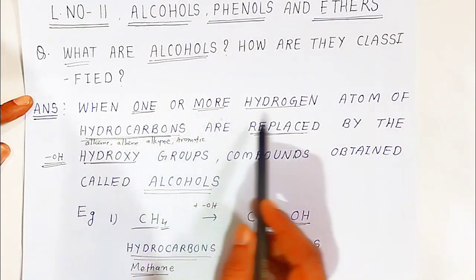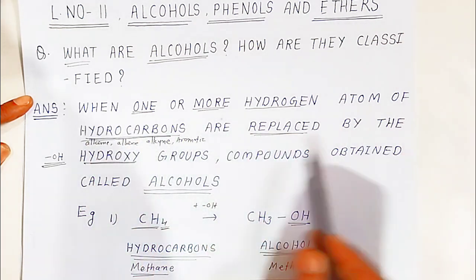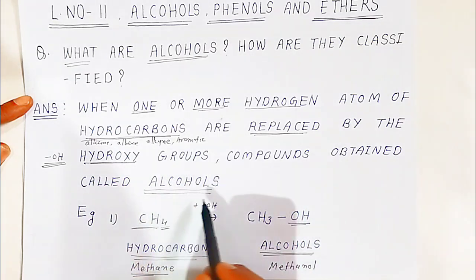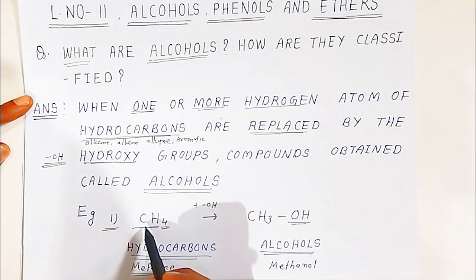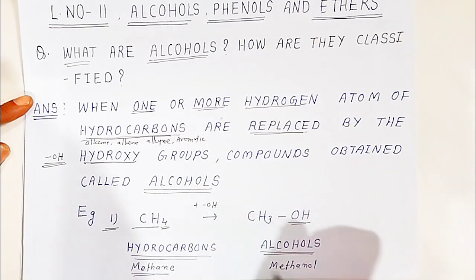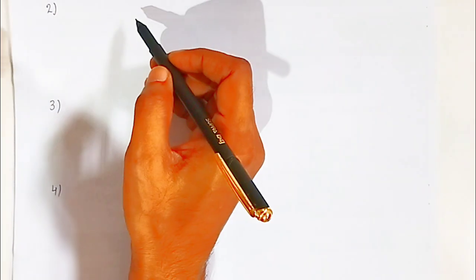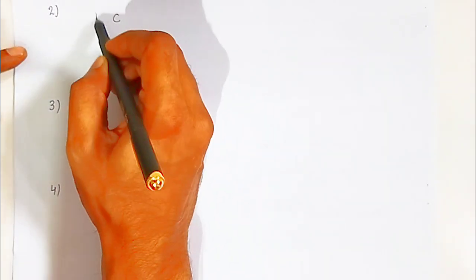So when one or more hydrogen atoms of hydrocarbons are replaced by hydroxy group, the compound obtained is called as what? Alcohols. So what are alcohols? This is the definition students. The simplest example I have taken is methane, how methane is converted into methanol. One more example, if you are taking ethane, CH3,